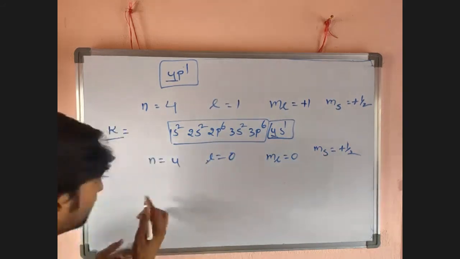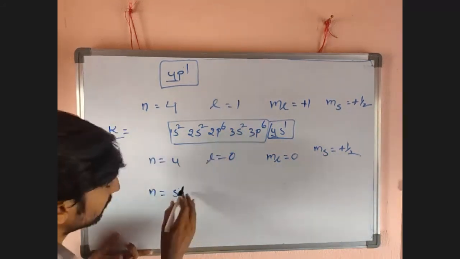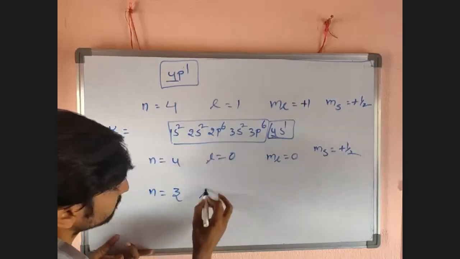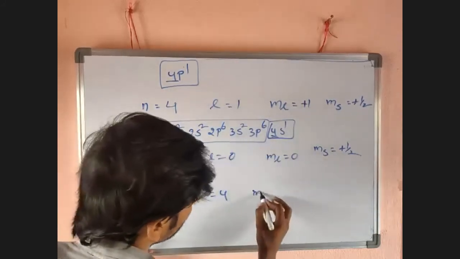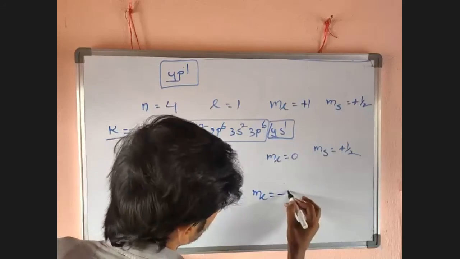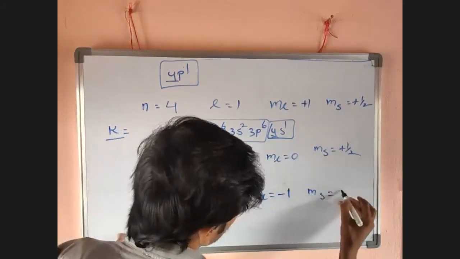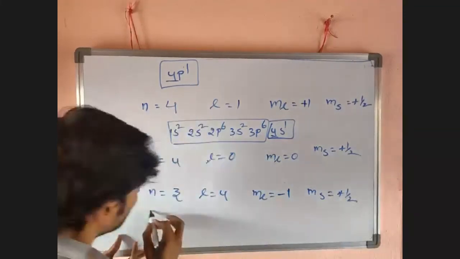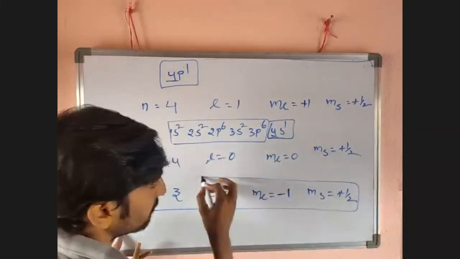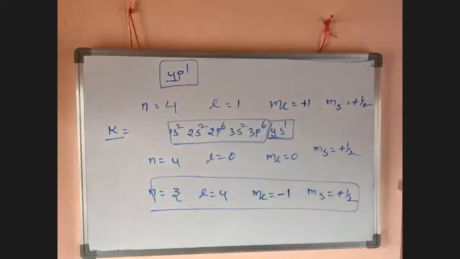They may mention a set like this in brackets: is it a correct set of quantum numbers?